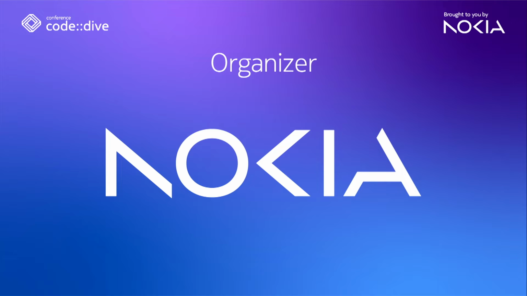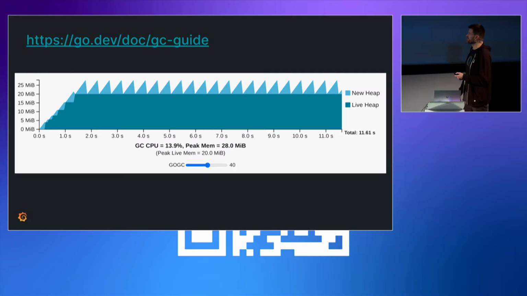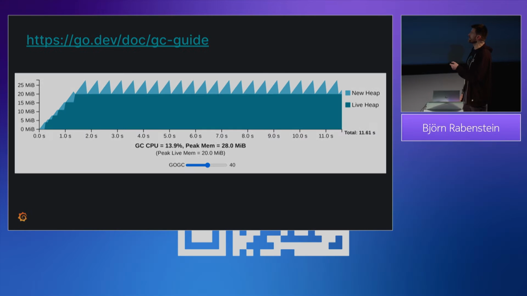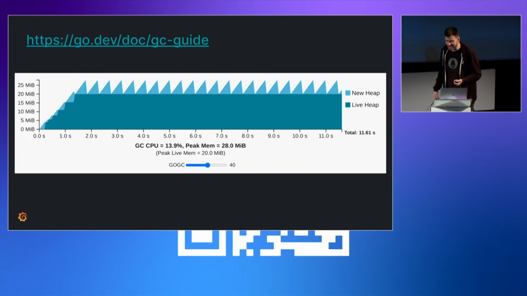But of course, if we have this case in Prometheus where we have gigabytes of memory we're using for the TSDB in memory, and we don't want to waste twice as much, then we are tempted to tweak this, right? So let's say we set this to 40, which means I only let the heap grow by 40%, and then I do a garbage collection. And in this example, you see you get way more frequent garbage collection cycles. You only get 28 megabyte peak, which sounds much better, but you also waste 13.9% waste. I mean, the garbage collector just takes that much, right?